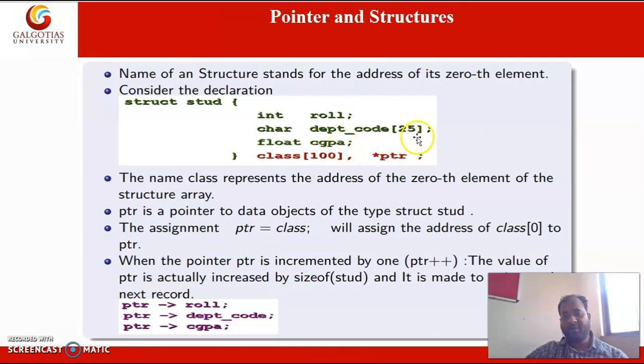So 8 plus 25 will be 33, plus 4 means 37 bytes. So if we are incrementing the pointer, the next value will be incremented by 37 bytes. Here it is also written that it is actually increased by the size of student, and it is made to point to the next record.